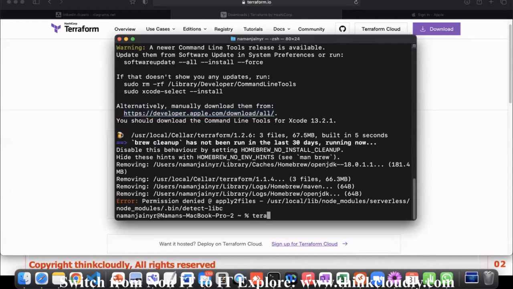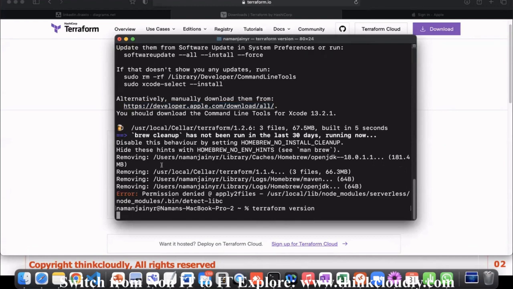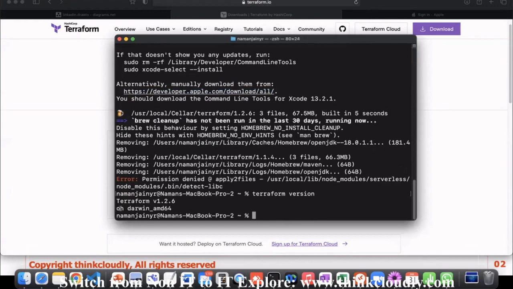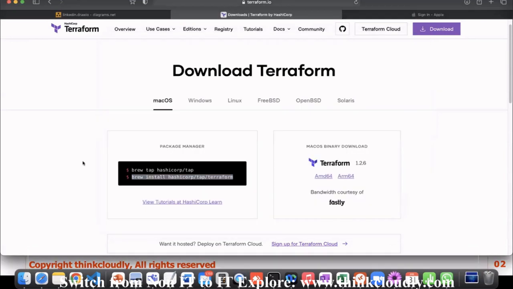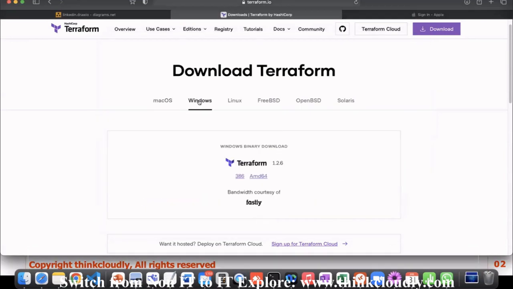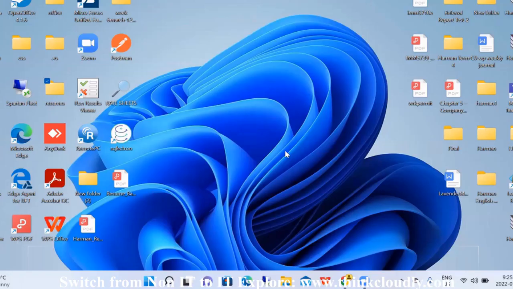If you see, my Terraform is already installed. If I type terraform version, it will show me that Terraform is installed. You can see Terraform version 1.2.6 is installed on this laptop. So how to verify? You will run terraform version and you can find out which version is installed. So on a MacBook, it's not a problem. It is very quick. But the main challenge comes when you use Windows, and it is just two steps ahead of MacBook. Guys, we will follow the same steps.